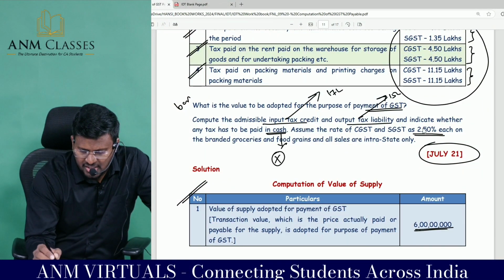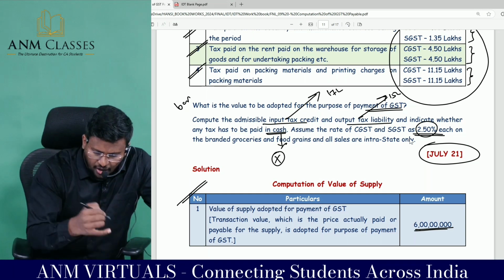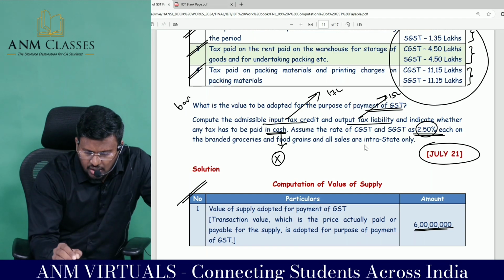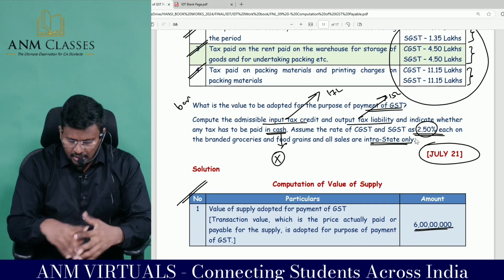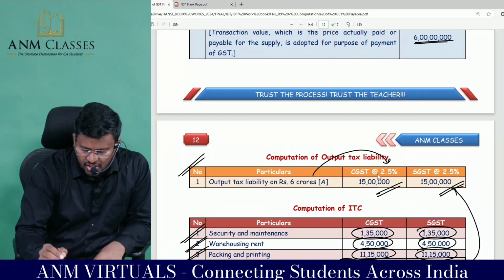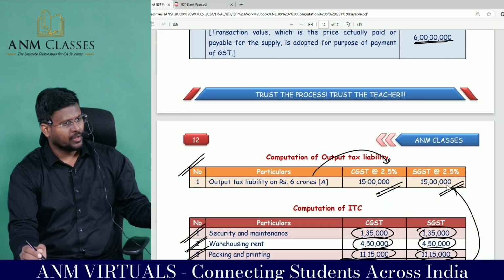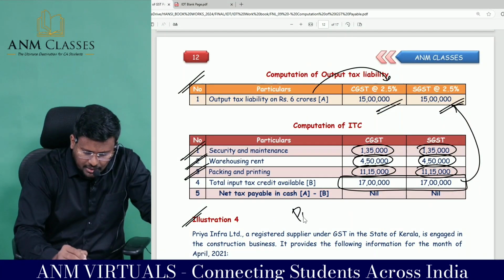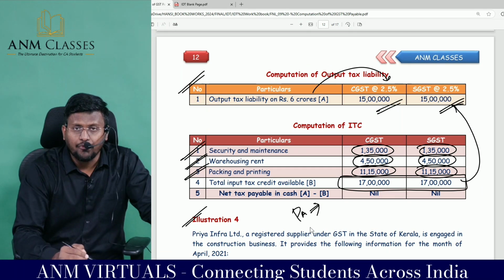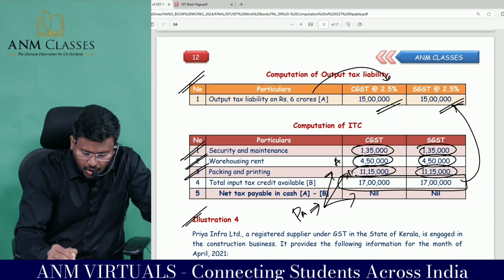Assuming the rate of CGST and SGST at 2.5% each on the branded grocery and food grain, and all sales are taxable. That means we have to collect CGST, and that's why in the output tax we have collected CGST at 2.5% and SGST at 2.5%. Comfortable? With this we can say that we are through with part A of computation of GST payable, which comprises 3 questions. Question number 1, 2 and 3.